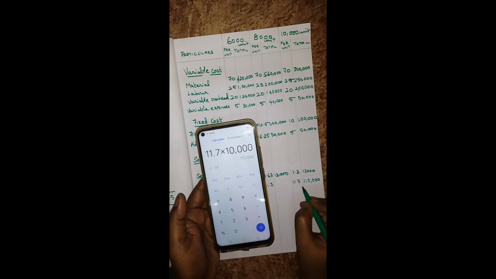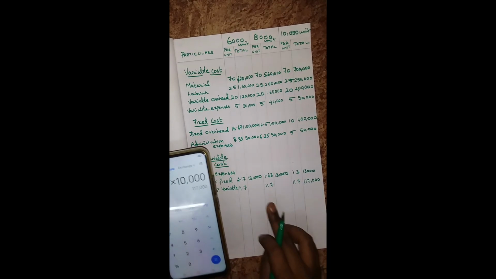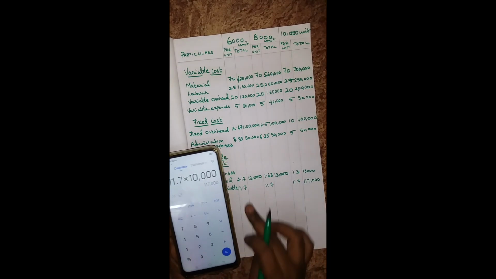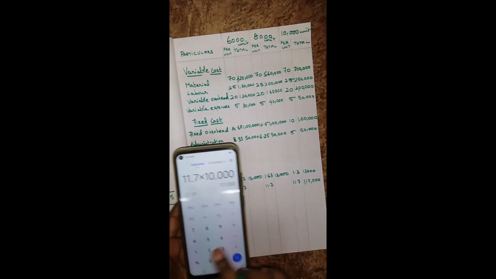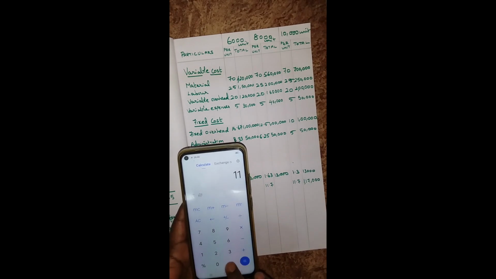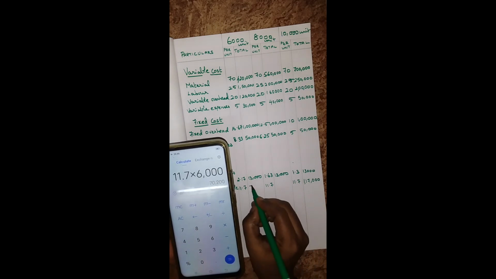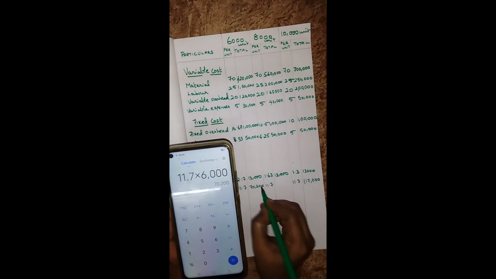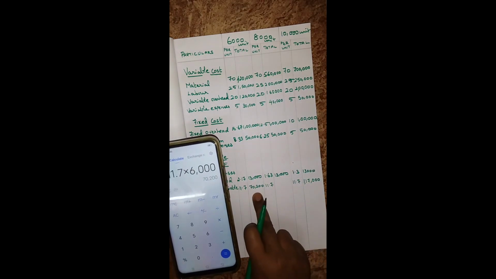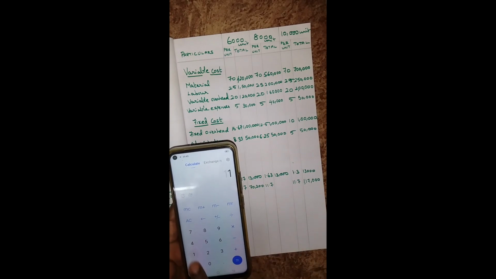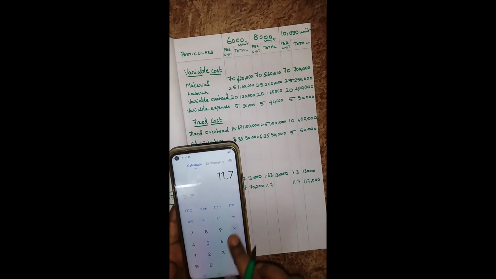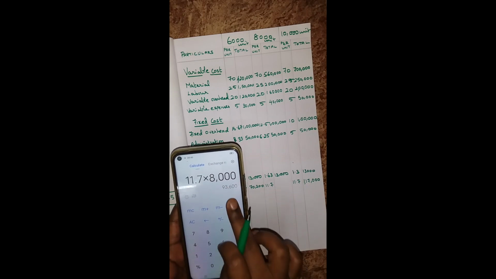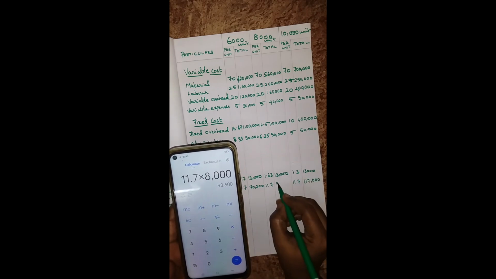Next one, 11.7 into 6,000. You will get 70,200. This is for 6,000 units. Next one, 11.7 into 8,000 units. You will get 93,600.